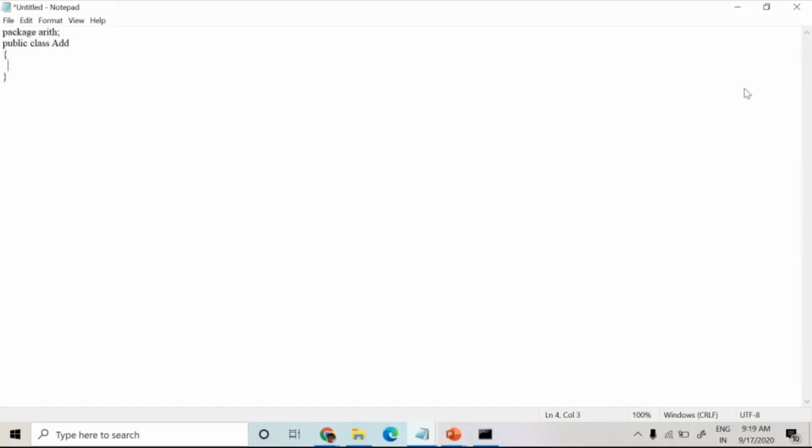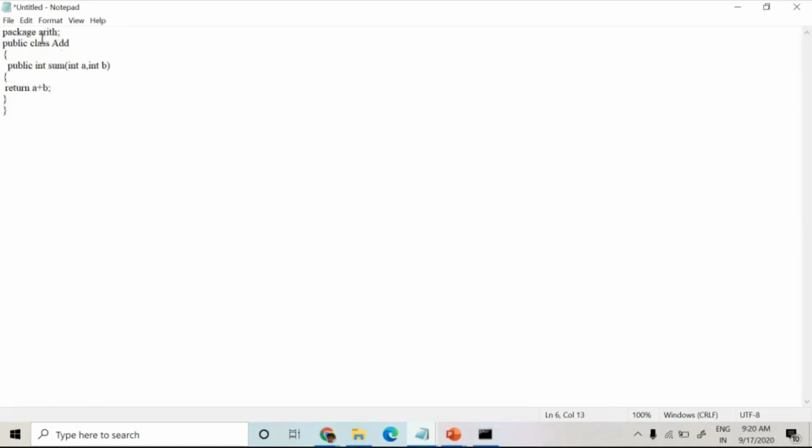And now I have one function, public int sum. For this, I'm going to pass two arguments, int A and int B. This function is going to return the sum of A and B. So return A plus B.